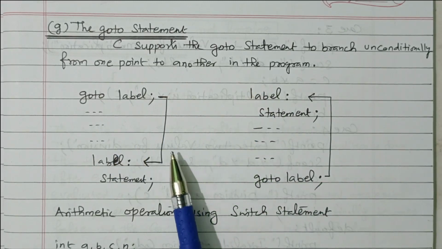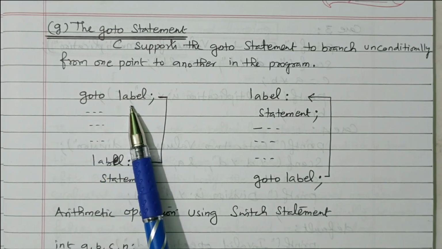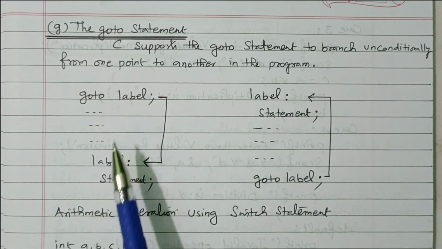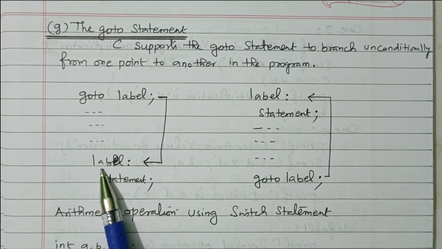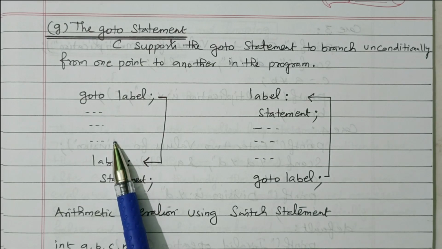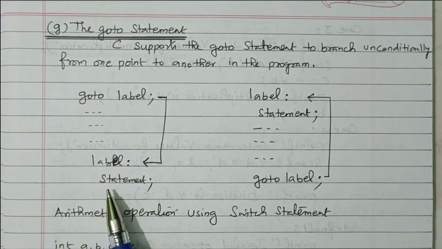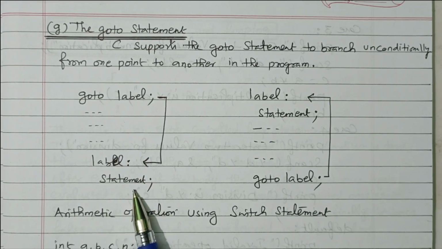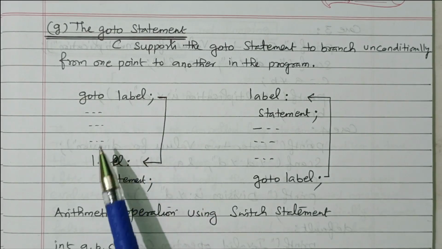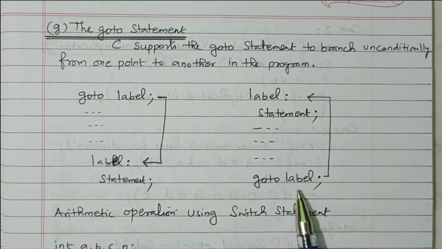So there are two types available. The Goto available at the top of the program: Goto label means it will go to this label. So it will go to this point, and the statements available here are not executed. The statements available at the label are executed, so we are skipping these statements. Suppose the Goto label is available at the bottom.